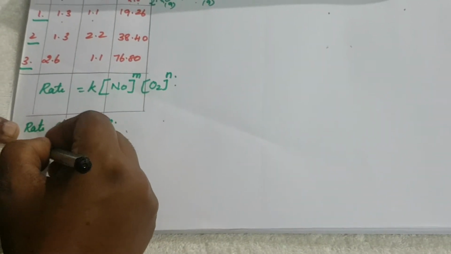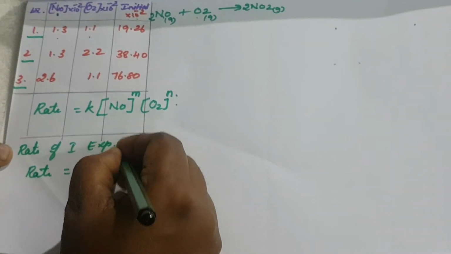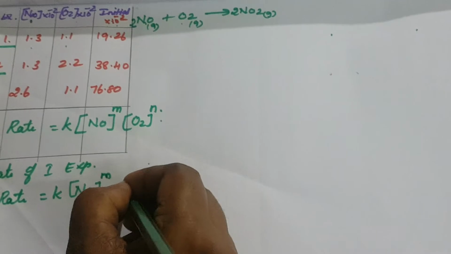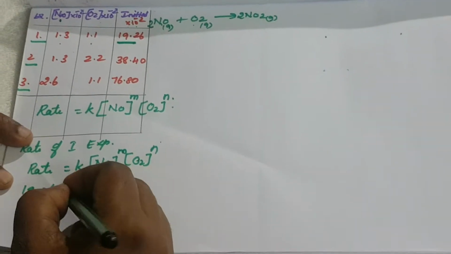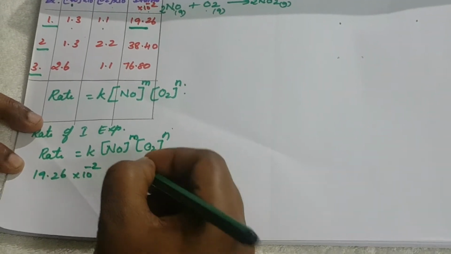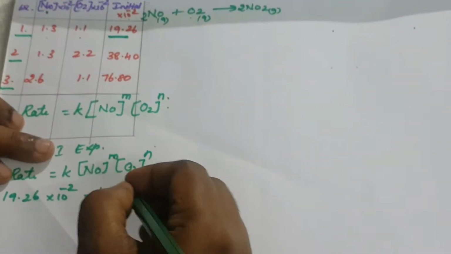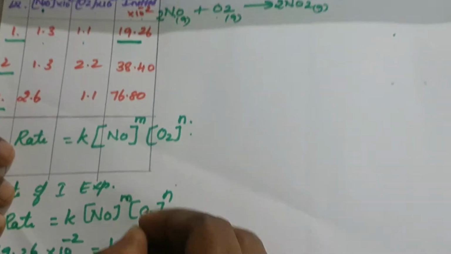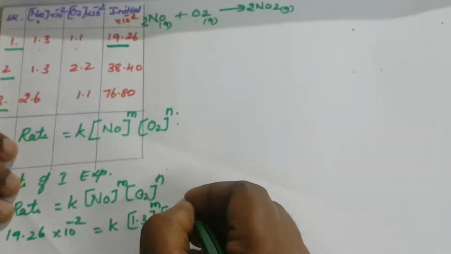Rate equals K times [NO] to the power M times [O2] to the power N. For the first experiment, 19.26 times 10 to the power minus 2 equals K times, with NO equal to 1.3 and O2 equal to 1.1, raised to M and N.